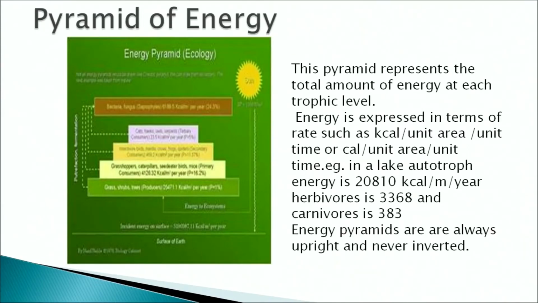The energy is represented in terms of rate, such as kilocalories per unit area per unit time. It can also be represented as calories per unit area per unit time. For example, in a lake ecosystem, the energy of the autotrophs is 20,810 kilocalories, herbivores is 3,368 kilocalories, and carnivores is 383.